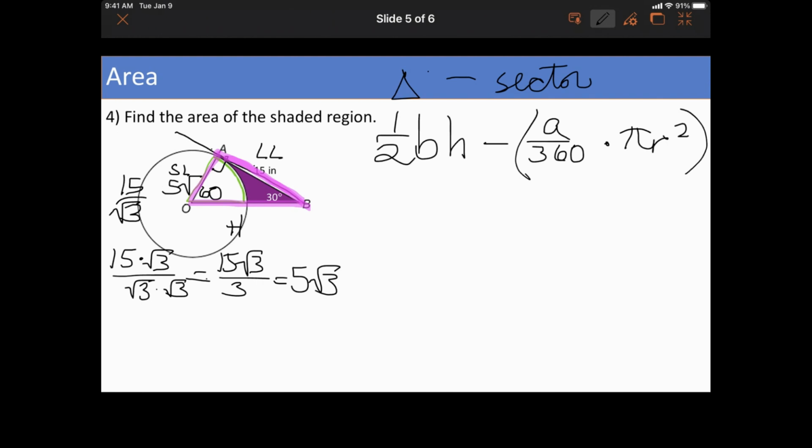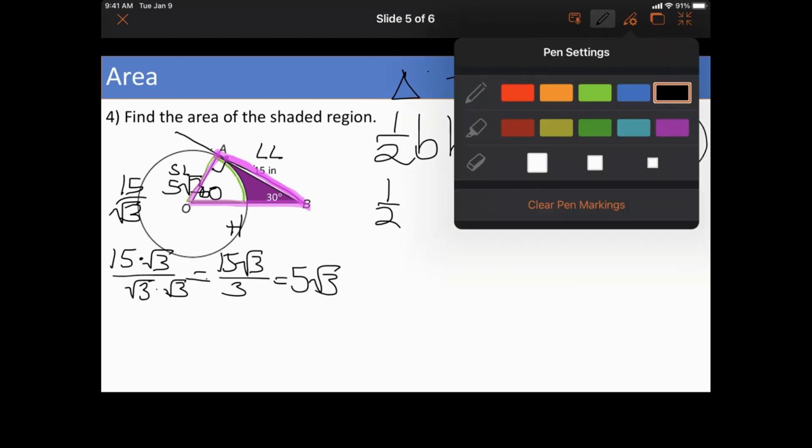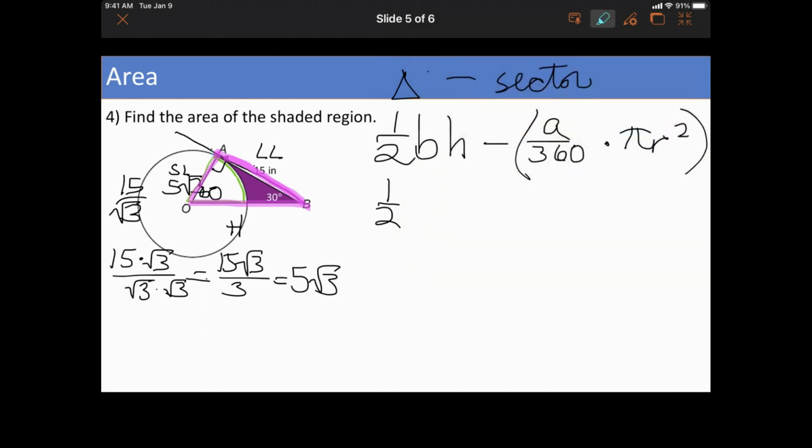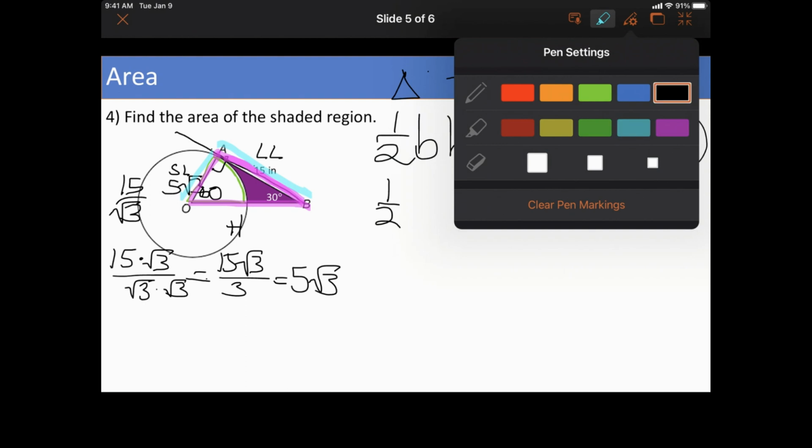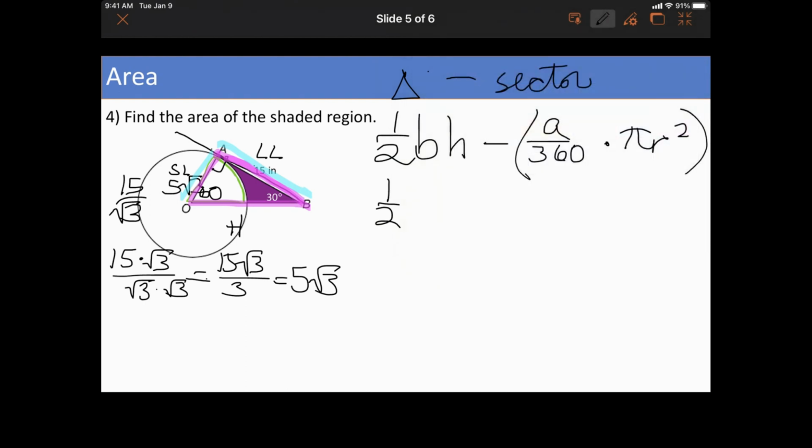So that is the short leg, but it's also the radius. Do I need the hypotenuse? I don't think so. The base is here, and the height is here. Again, in a right triangle, the legs are the base and the height because they form the right angle.